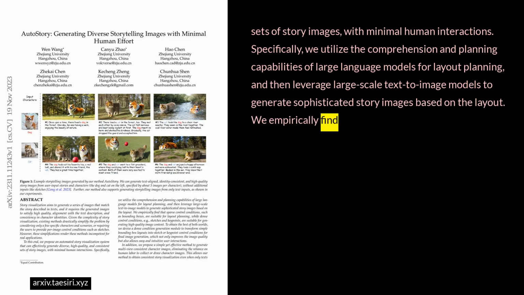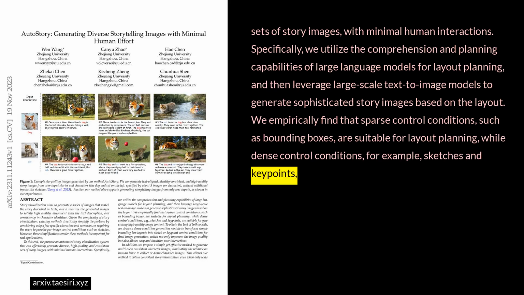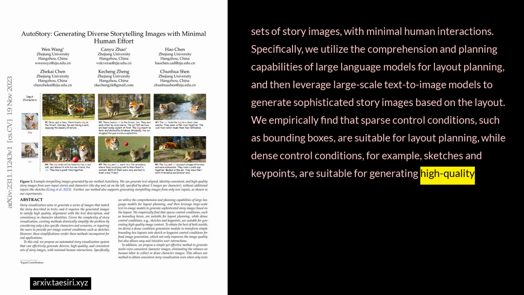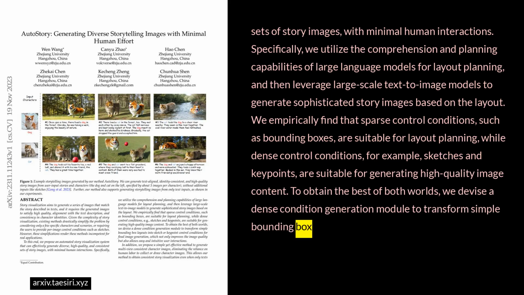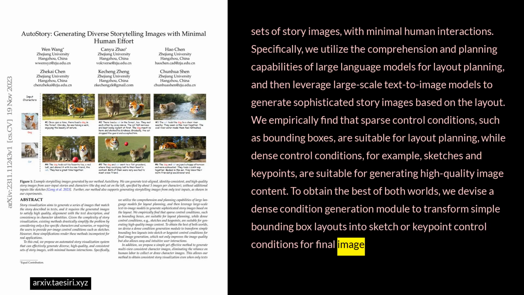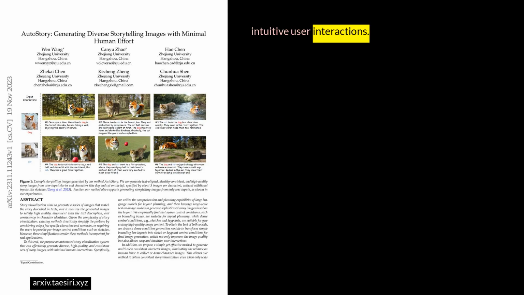We empirically find that sparse control conditions, such as bounding boxes, are suitable for layout planning, while dense control conditions, for example sketches and key points, are suitable for generating high-quality image content. To obtain the best of both worlds, we devise a dense condition generation module to transform simple bounding box layouts into sketch or key point control conditions for final image generation, which not only improves the image quality but also allows easy and intuitive user interactions.